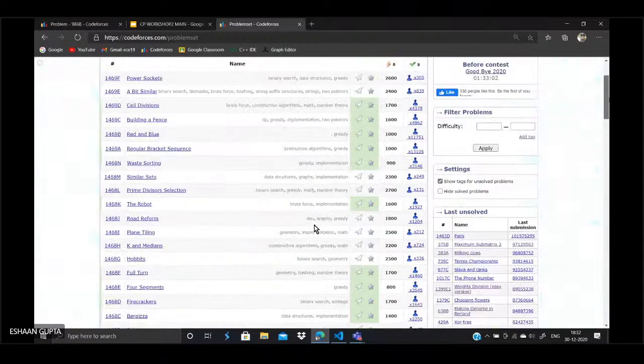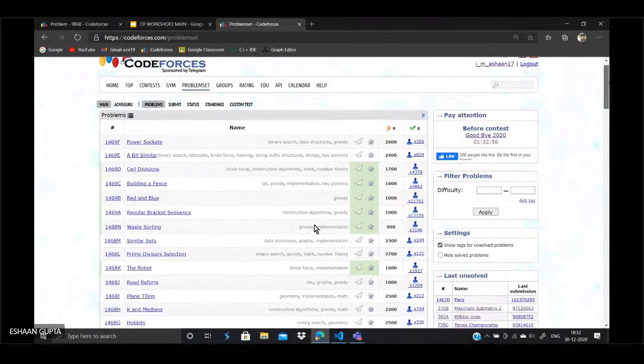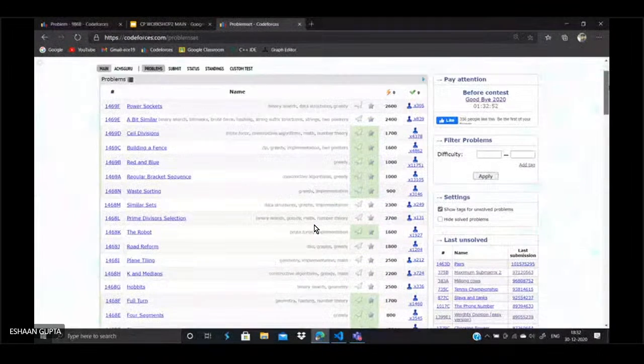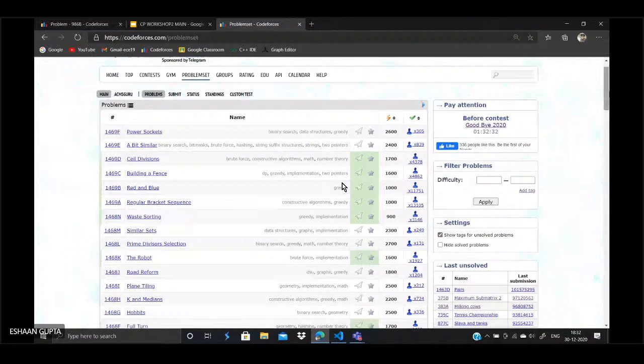The easiest problem is rated 800, and the most difficult is perhaps 3500 or above, like 3500 or 3700. I don't remember. But the easiest problem is 800, and as you go from 800 to 3500, the rating of the problem significantly increases. You see this topmost problem, Power Sockets, it is of 2600 rating, and only 305 people could solve it.